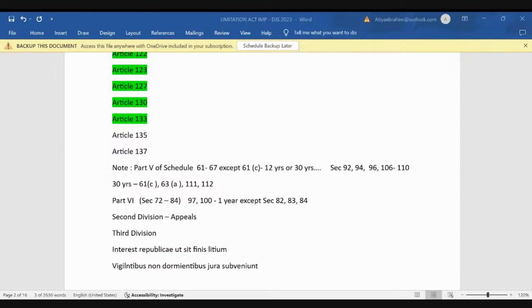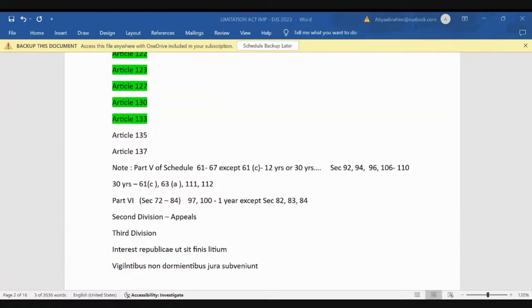So according to Halsbury's Laws of England, if you see, he has also said that there are three cogent grounds. Three cogent grounds for why the Limitation Act should exist. In the 4th edition of Halsbury's Laws of England, three cogent grounds have been mentioned for why we need a statute with a limitation period. Why? Because, as Saharsh has also pointed out, long and dormant claims cannot be entertained because